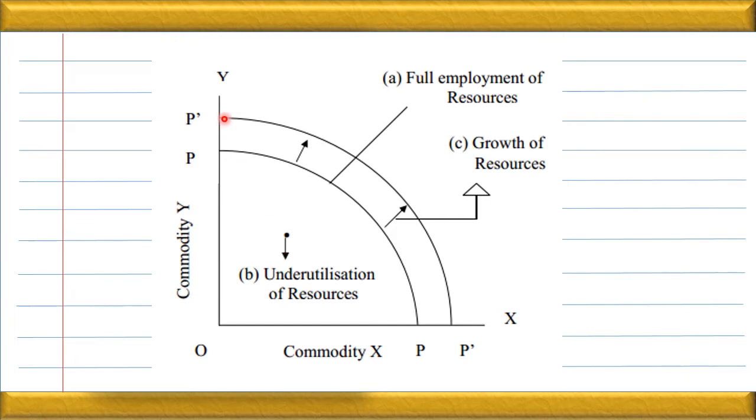And any point outside this curve, anywhere, whether it will be on P dash or outside the P dash as well, any point outside this PP curve is called growth of resources. Growth of resources means what? It means that the production is more than expected. Might be because of overutilization of resources. I hope this point is clear. Let us see the next question.